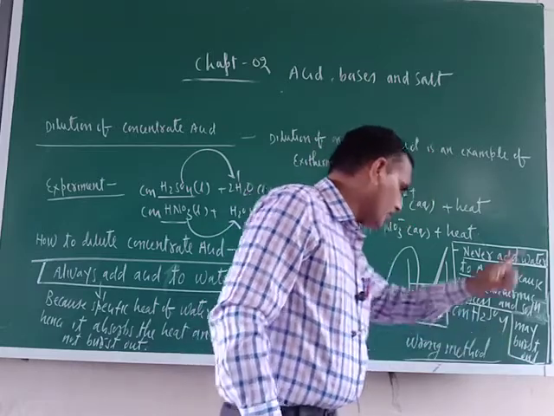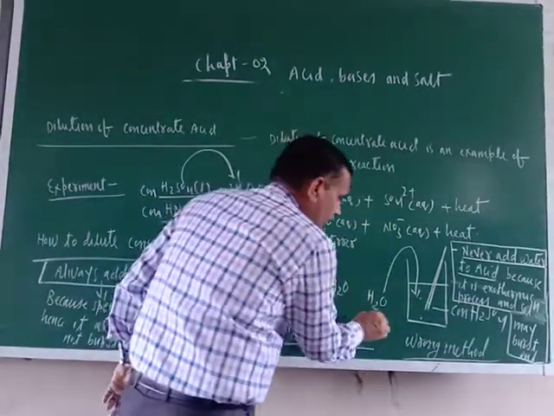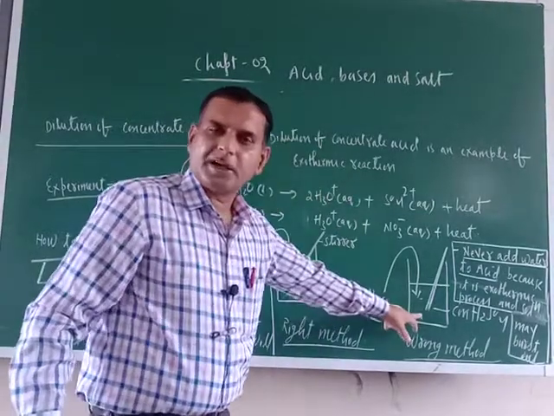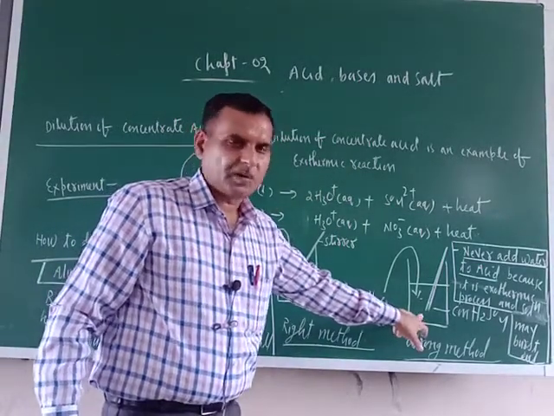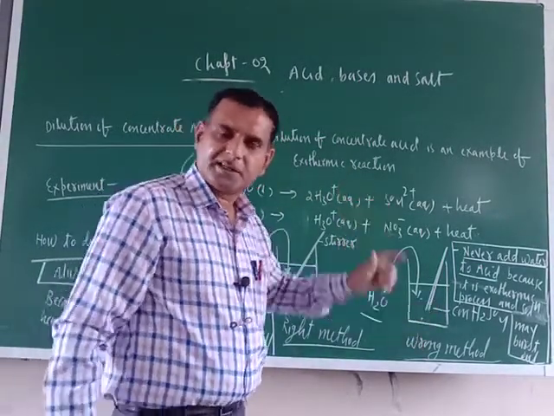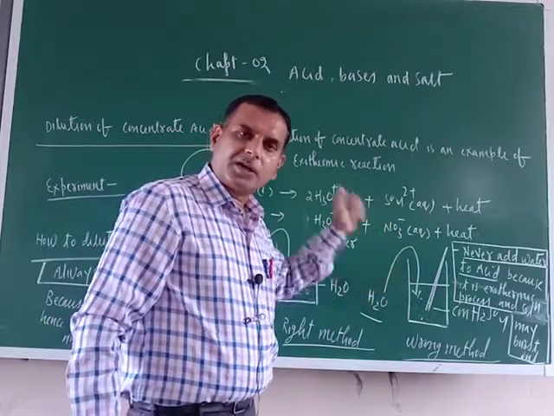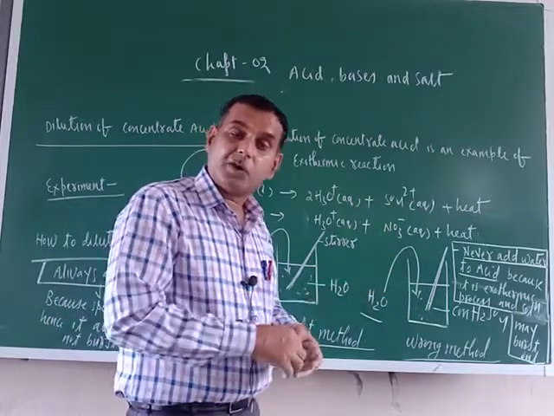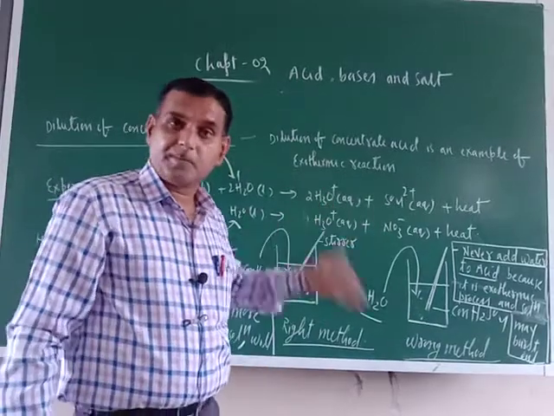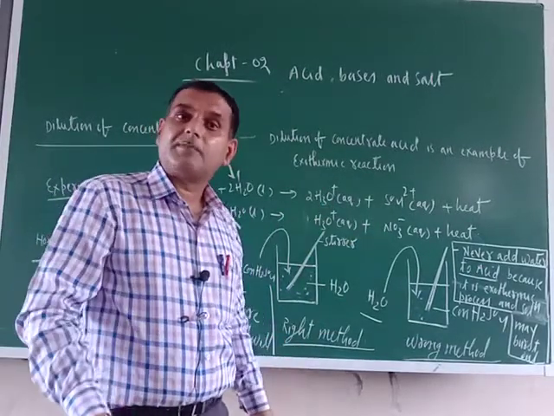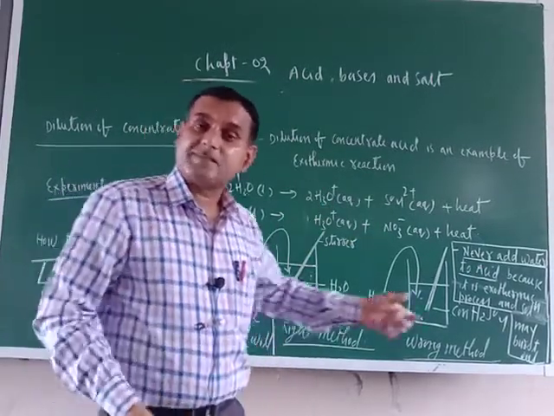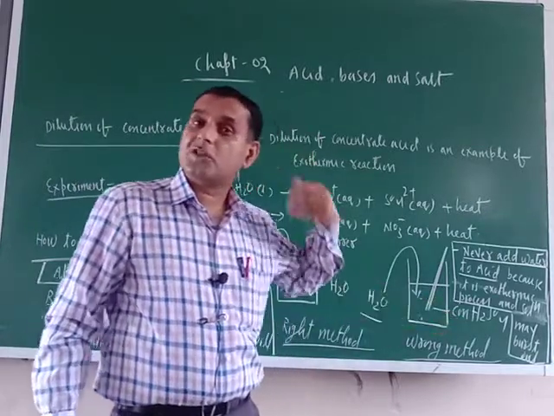solution may burst out. Suppose you are adding water to acid. So now whose quantity is more here? Acid is more because already in the beaker you have taken acid. Now you keep on adding water. So when you keep on adding water, the reaction will be exothermic only. So now a huge amount of heat will be evolved, and the specific heat of H2SO4 is not very high.